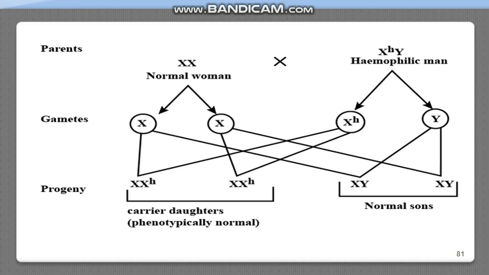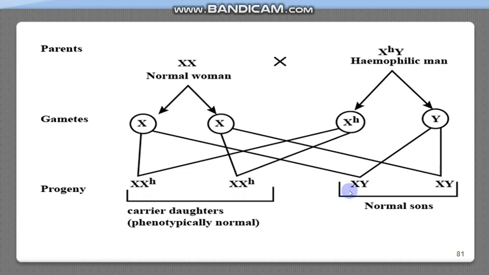It means that if this disease has to phenotypically appear, then it should have the gene on both the X chromosomes. It should have the hemophilic gene on both the X chromosomes. And here we see that in both the cases the hemophilic gene is present only on one X chromosome and the other is normal.